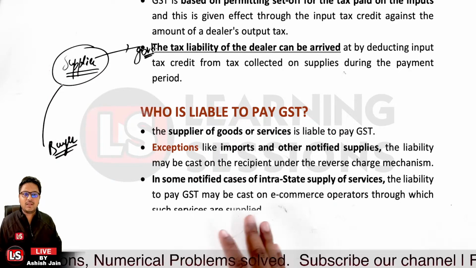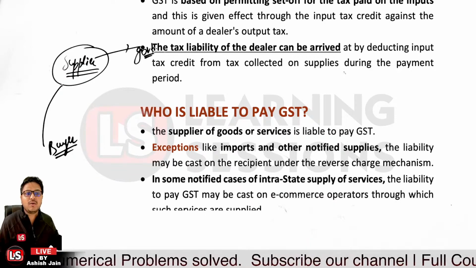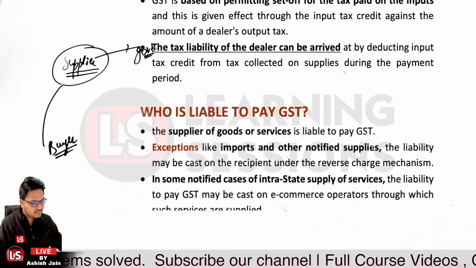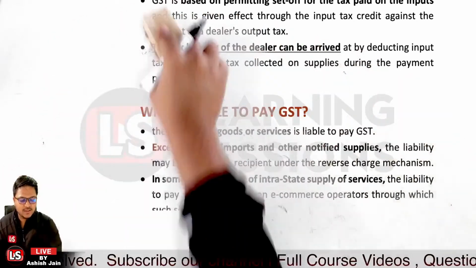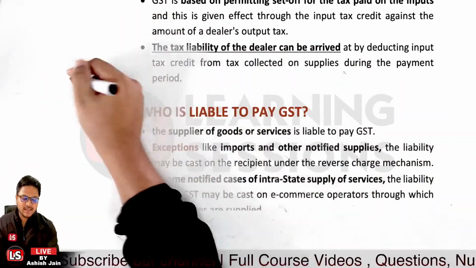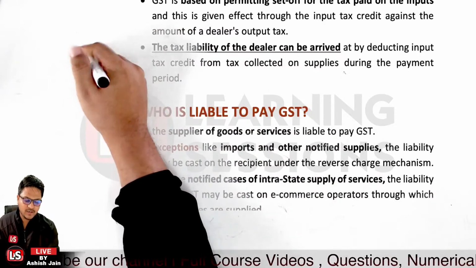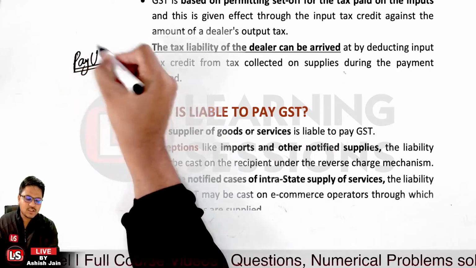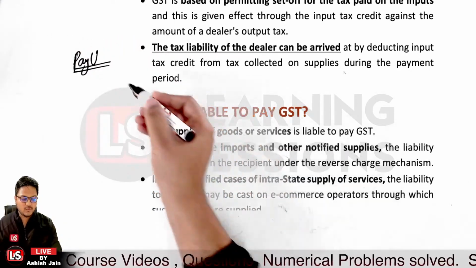The liability to pay the GST also applies in the case of e-commerce operators. Let's take the case of PayU Money. PayU Money is an e-commerce solution provider.